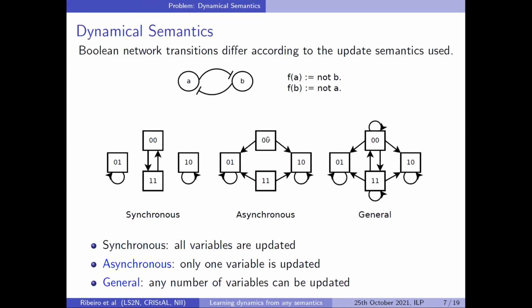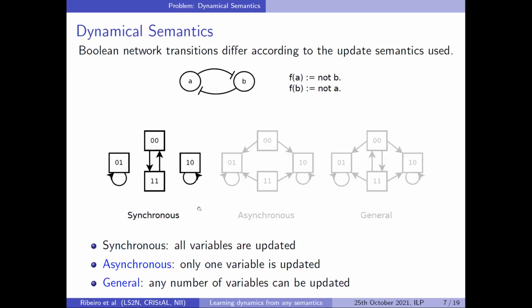For example, you cannot go from 0, 0 to 1, 1 because you would need to change two things in one step. And the general semantics, the third one that is also considered, is a kind of generalization of the two. Here you can change any number of variables at the same time. So you have different observations that can come from the same system. So far in our work, we only considered synchronous deterministic semantics. Now we propose a way to tackle learning from any of these three, and actually many more.